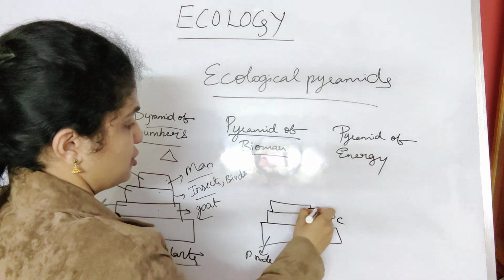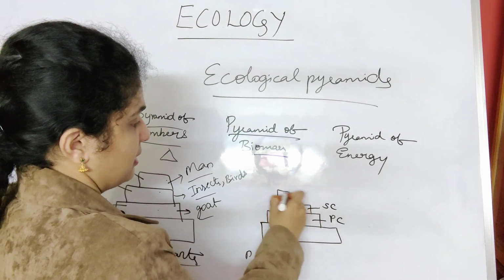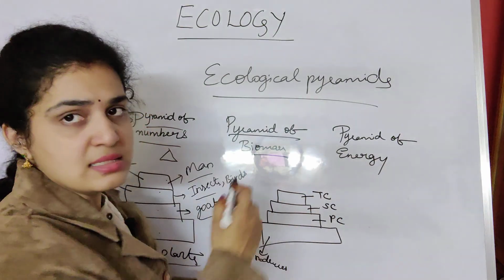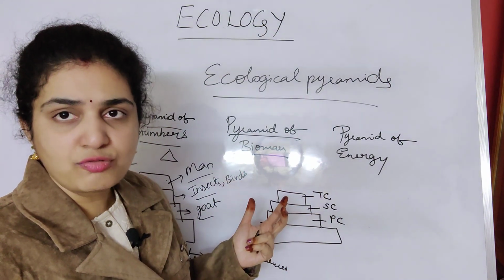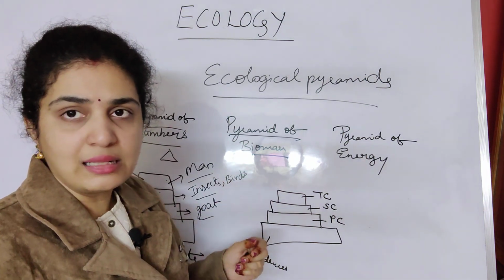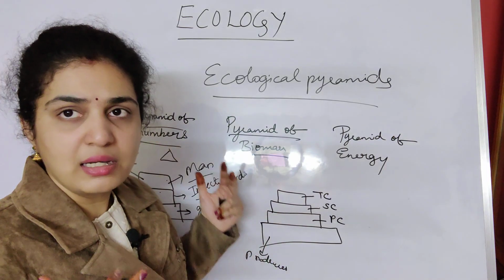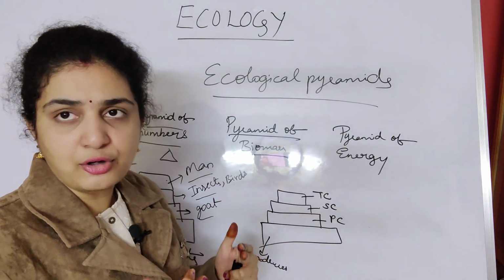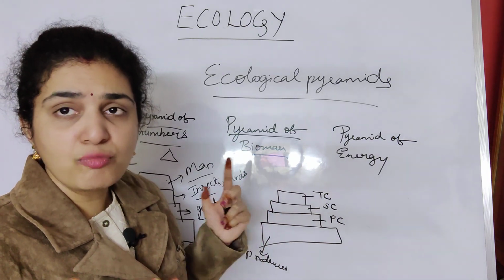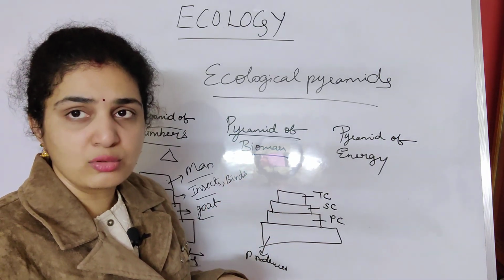Next, secondary consumers, then tertiary consumers. Again same, the base of the triangle is very broad and it will narrow till the apex. So same, it is like a sequence, it is like a triangle, and the same thing repeats here. This is pyramid of biomass in the terrestrial ecosystem.